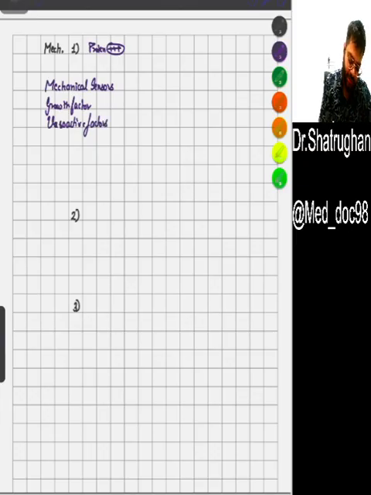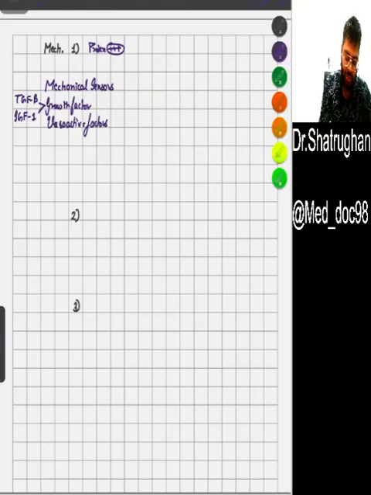For growth factors, examples are TGF beta, tumor growth factor beta, or IGF-1, which is insulin-like growth factor 1. Vasoactive means they will stimulate vessels for vasoconstriction.